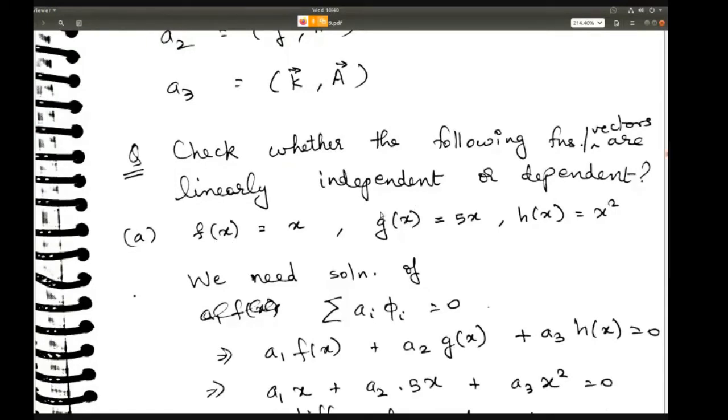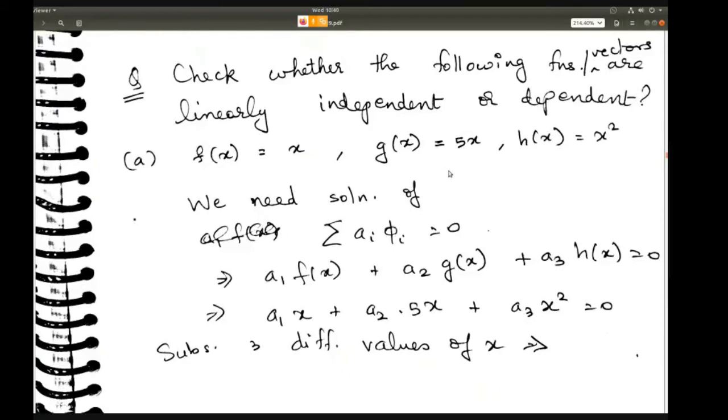So obviously, just by looking at it, you can say that these three are not linearly independent, okay? Because one wave function can be written in terms of the other wave function. So they are not linearly independent, okay? But mathematically, how can you show that? So first of all, write this equation, sigma ai phi i equal to 0.